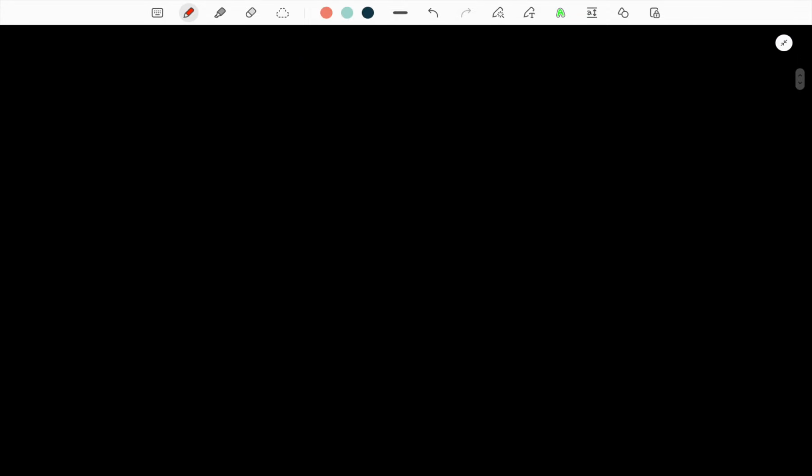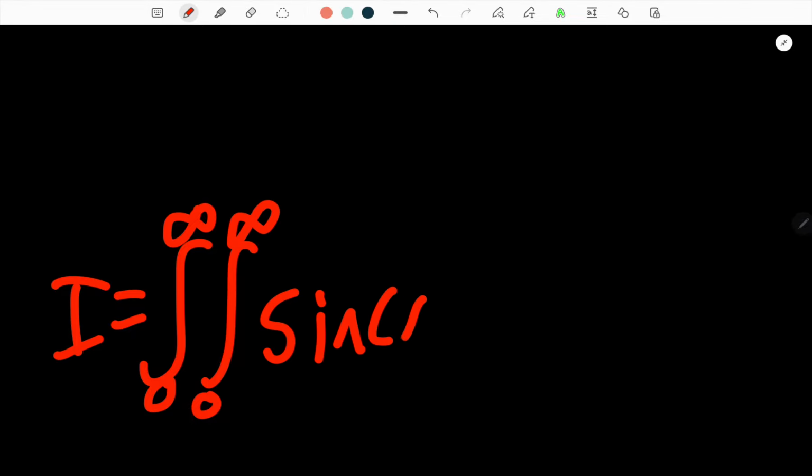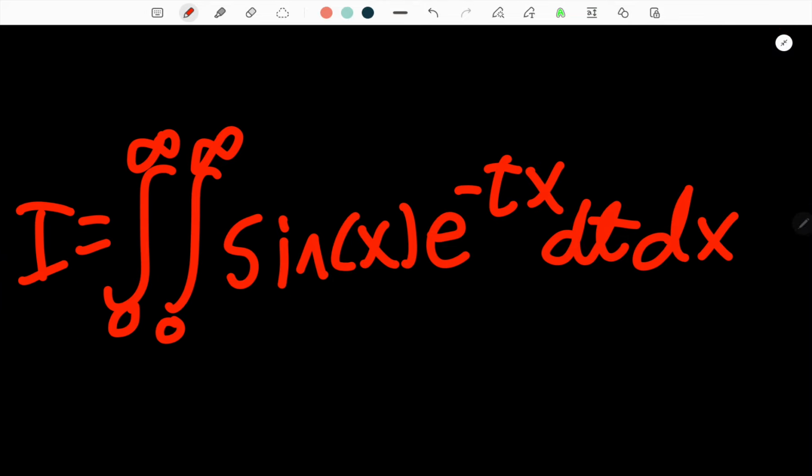so let's go ahead and apply this to our integral. So now we have I is the double integral, and both integrals are from 0 to infinity. Okay. And our integrand is sine of x times e to the negative tx dt dx. Okay. Now we have to ask a question.